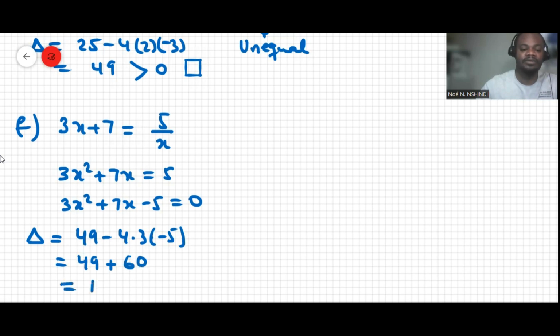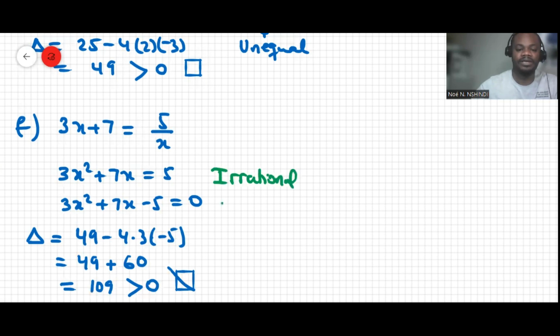This makes 109, and 109 is positive, greater than 0, and is not a perfect square, okay? So we can say here that this is irrational, okay? Irrational and unequal, okay?